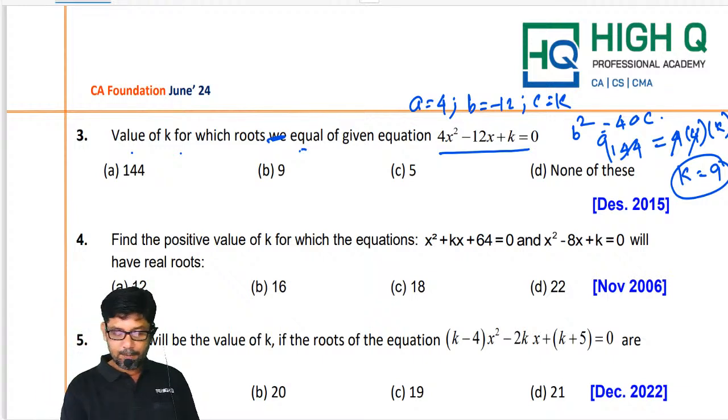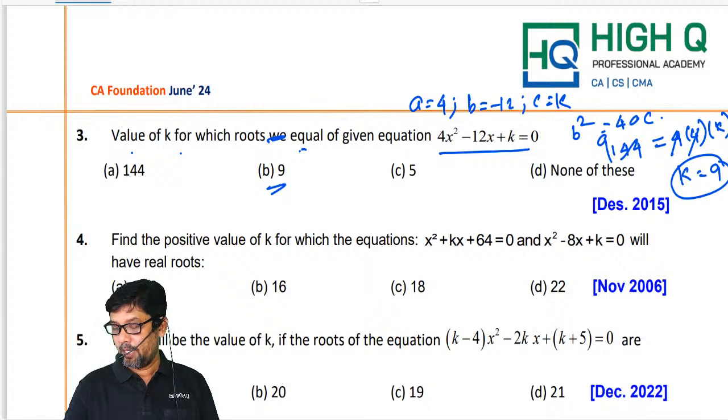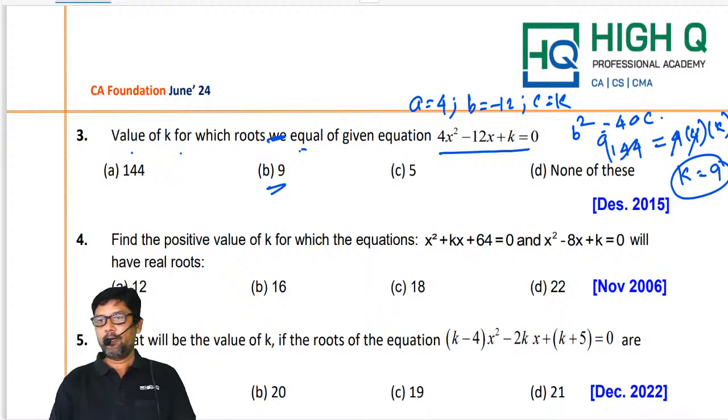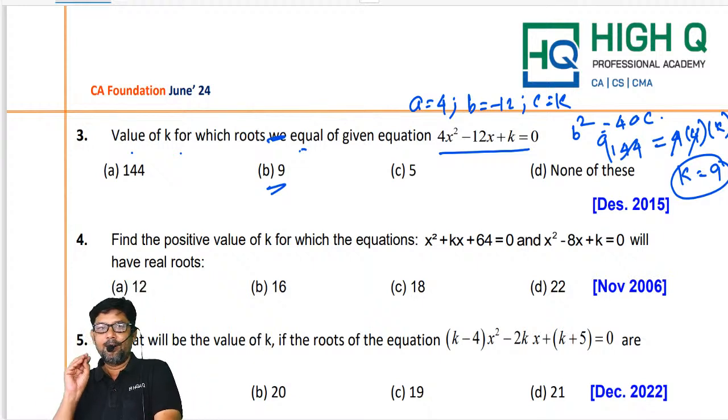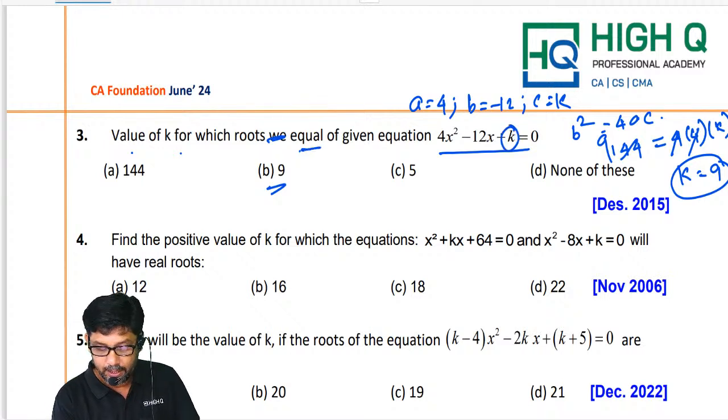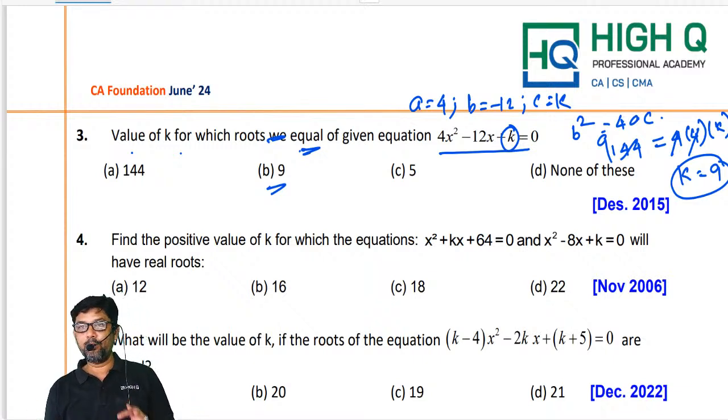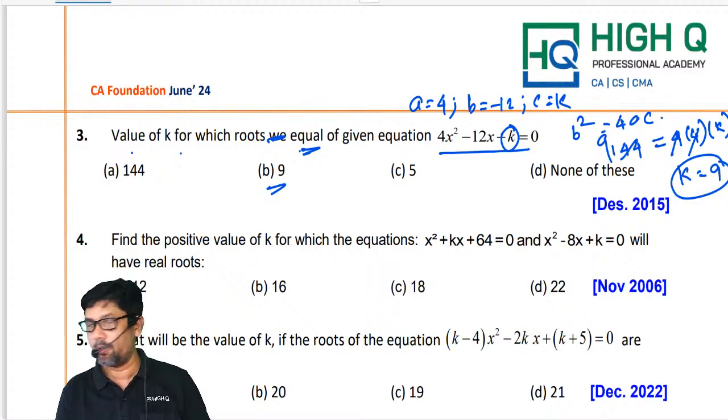I'll be starting with 9. See, you follow this in the exam, definitely you're going to get it. If they ask you to find this k, and the roots are equal, my dear, I'm telling you how to do it without touching your pen.